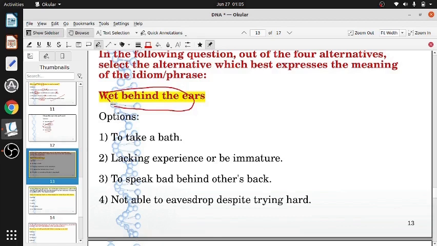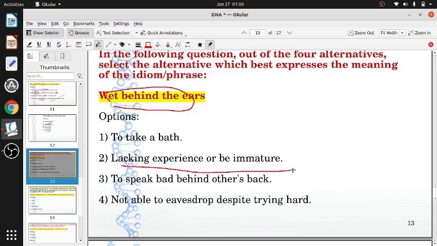Now, for such idioms and phrases, there can be no logic behind it. Idioms do not follow logic. You will have to know the meaning of the idiom. But even in case you don't know, taking a bath would make the whole body wet. It's not going to make only wet behind the ears. If you go and take a bath, your whole body is wet. So not wet behind the ears. And it is not speaking bad behind. The correct answer is lacking experience. That means what we call a novice.